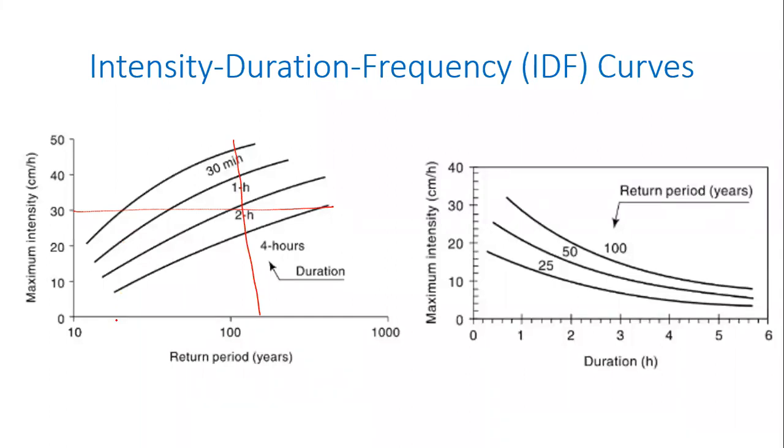So the more the intensity and the larger the duration of the event, the more rare it becomes. The lesser the intensity and lesser the duration of the storm, the more likely it is. That's what this set of family of curves are telling us.